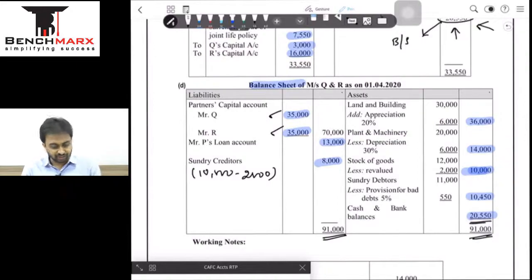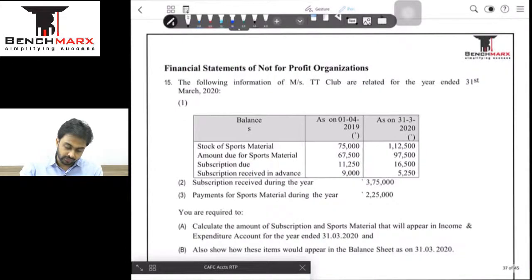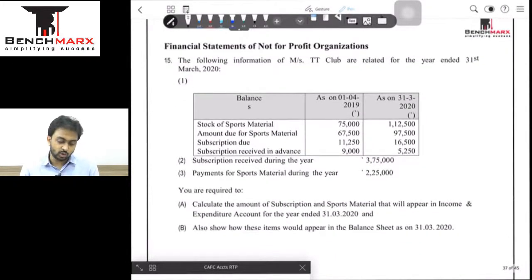Now in the next session we will be starting with question number 14 and onwards. Oh sorry, 13, 14 is done. So 15 and onwards, and I can see a question on non-profit organization. Okay? So in the next session we'll be starting from question number 15, and I think 15, 16, 17 should finish in one session, and I'll break the sessions depending on the length of the video. Okay?